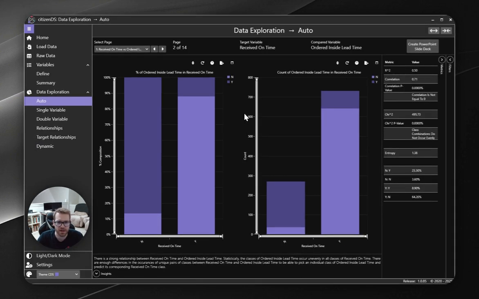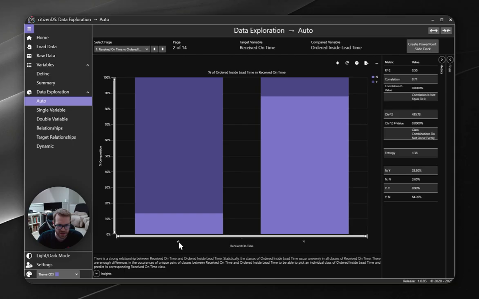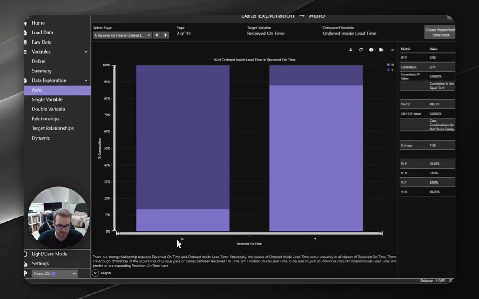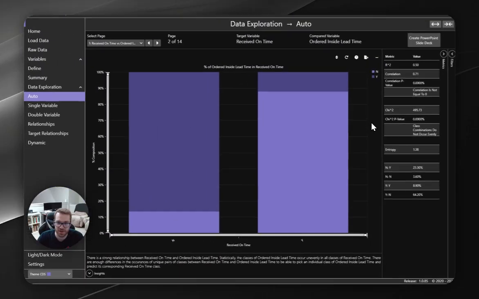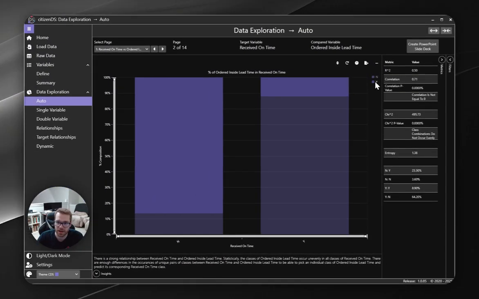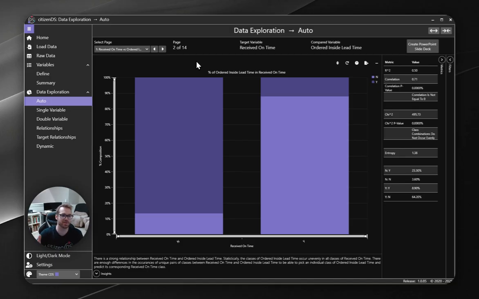Okay, so here we go. It looks like right here, right? These are all the parts, the percentages of all the parts we did not receive on time, the ones we did, and it looks like very overwhelmingly, what do we have? 87% of all of the parts we did not receive on time were ordered inside lead time. So if you think about that, right, our supplier says, hey, we need 100 days to build this thing. So if you want it, make sure that the date that you want it on your dock is after those 100 days, right? So we can manufacture and build.